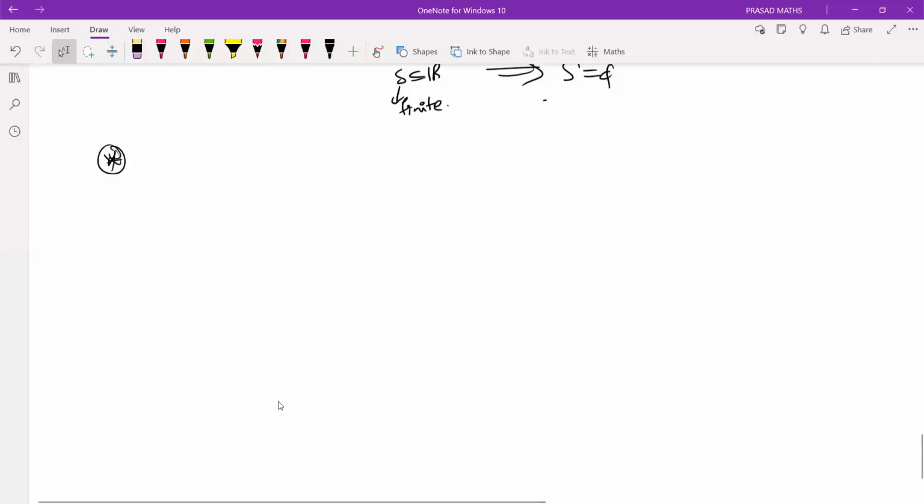Of course, this result may not be true in a general topological space. We'll see later in metric spaces. But this result is true basically in R.